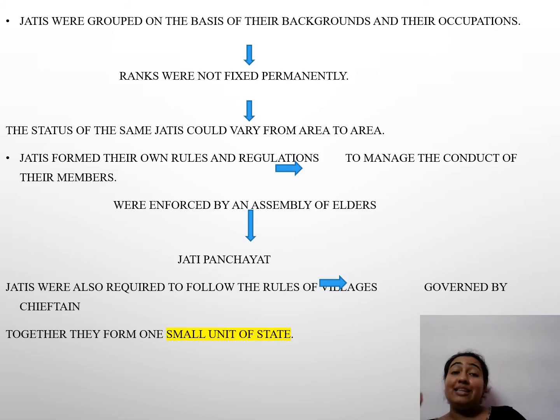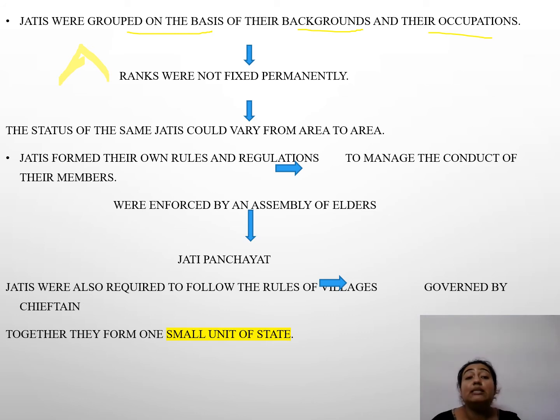Now jatis were grouped. They were grouped on the basis of their backgrounds and their occupation. What is your background, what is your occupation, we will base you on that only. So ranks were not at all fixed. If you were born a Brahman, that was fixed. But if you were a Shudra and you have money, you cannot become a Brahman. Even if you have money, you remain a Shudra. So these ranks were not fixed permanently.